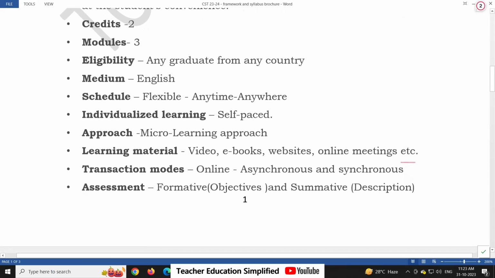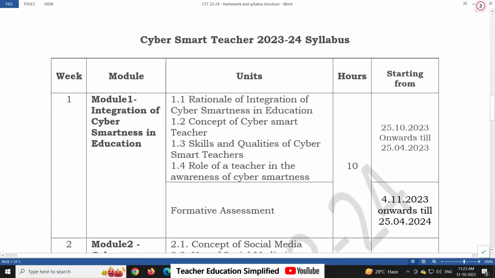Assessment: there are 2 types of assessment for the course. One is formative, which will be an objective type test, and the other is summative, which will be descriptive type. In descriptive, you have to type a few answers of the questions. This is how the overview is.